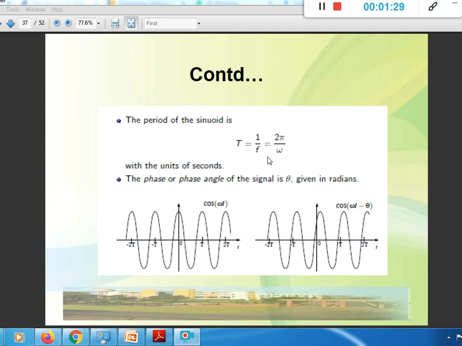Here T is given by 1 by f, and omega is equal to 2 pi f, so T is equal to 2 pi divided by omega. The phase angle of the signal is theta, which is given in radians. For example, cos of omega t is this kind of a signal, and when it is shifted by an angle theta, as in omega t minus theta, the signal will be lagging by theta.